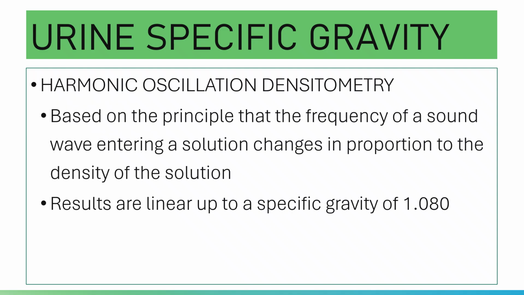Next is harmonic oscillation densitometry. This is based on the principle that the frequency of a sound wave entering a solution changes in proportion to the density of the solution.